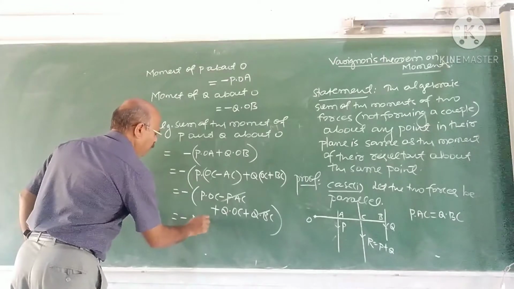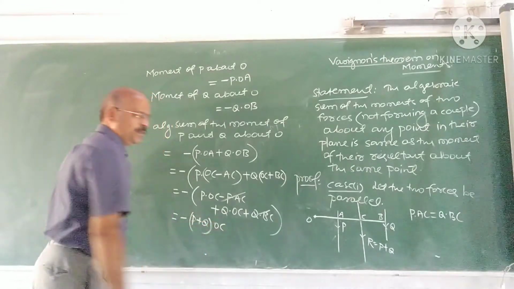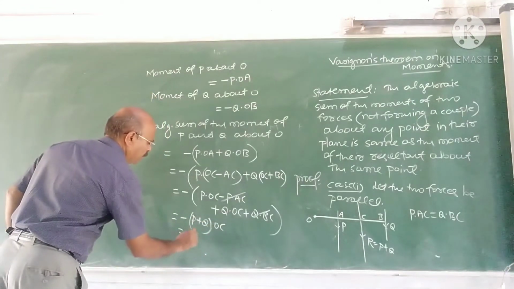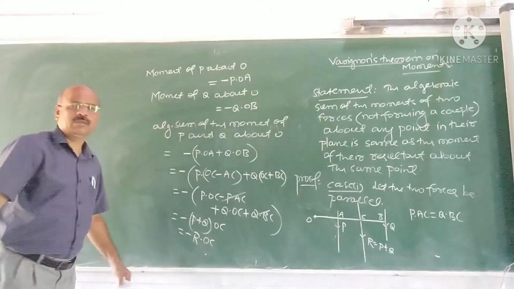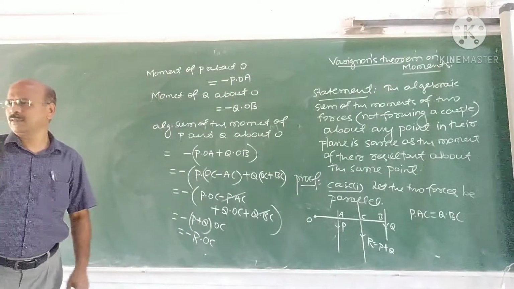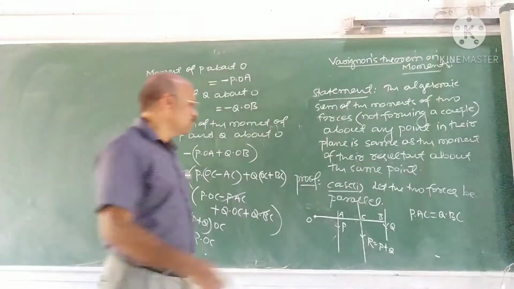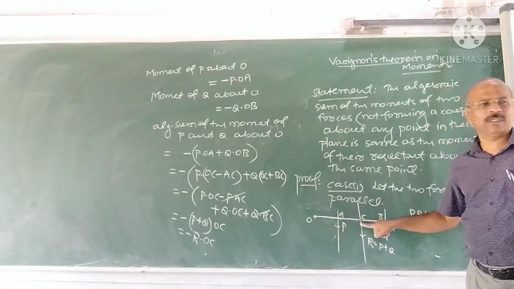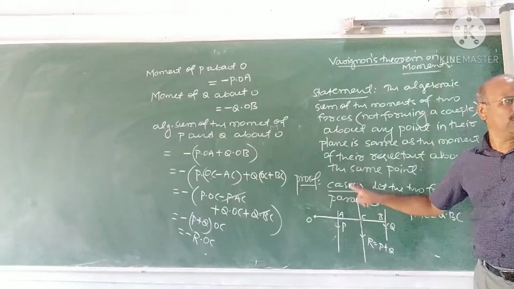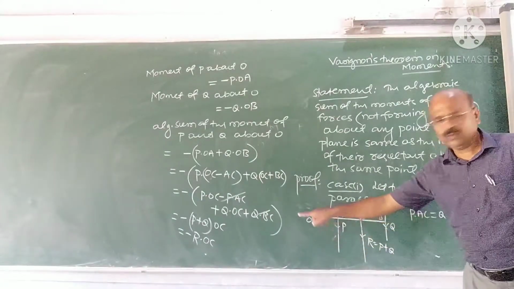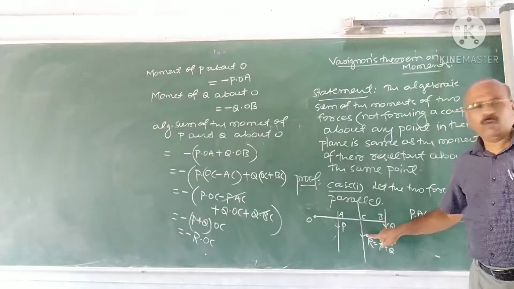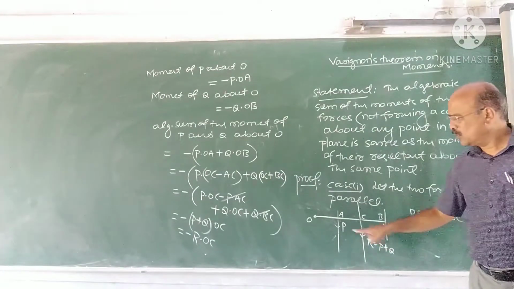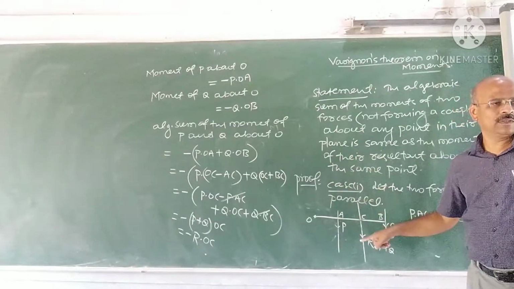P plus Q into OC. But what is P plus Q? R into OC. P plus Q is R. But what is R into OC? R into OC is R into the perpendicular distance of O from the line of action of R. And it is negative because the moment of R about O is also negative, it is clockwise.